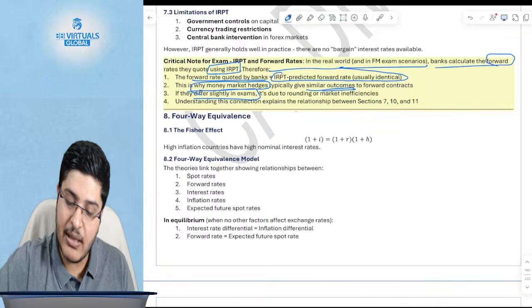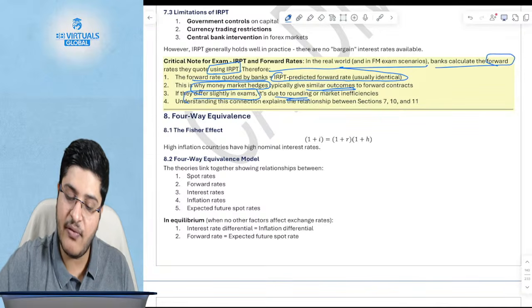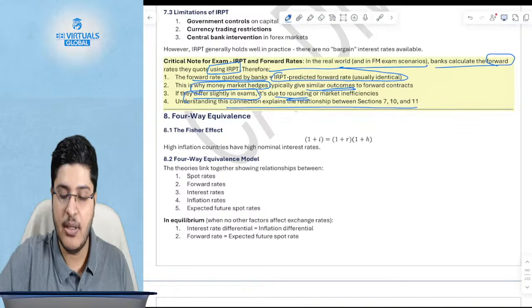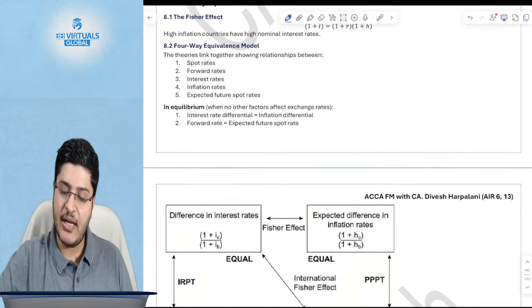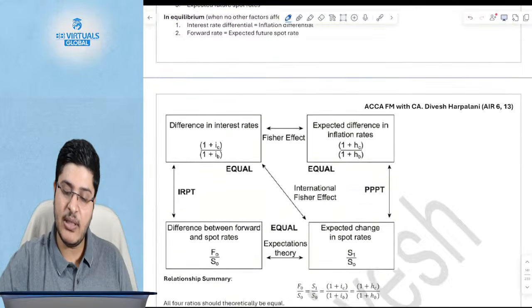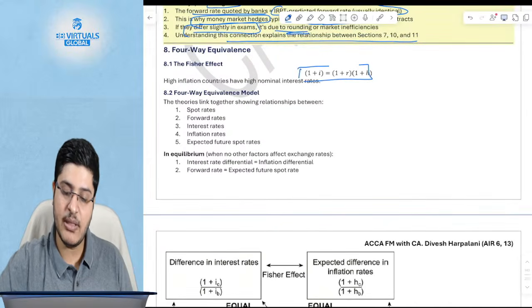If they differ slightly in the examination, it is only because of rounding differences. Understanding this connection helps with the relationship between the sections. Effectively, this is the Fisher equation. Remember, this is the Fisher equation we had studied yesterday.